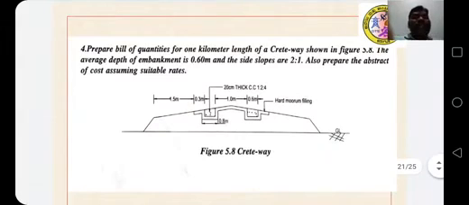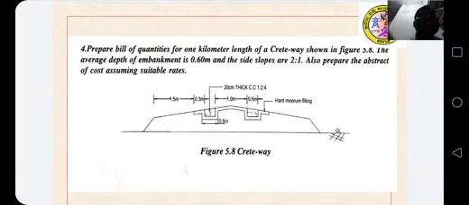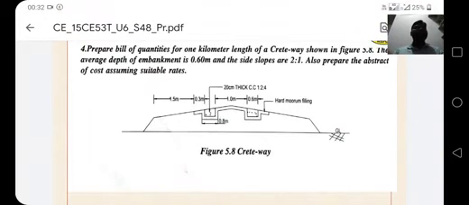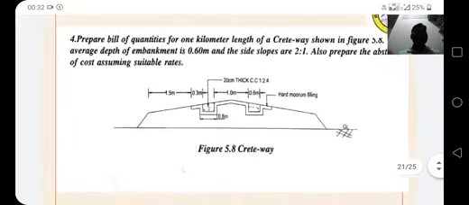Second problem: prepare bill of quantities of 1 kilometer length of causeway shown in figure. The average depth of embankment is 0.6 meter and the side slopes are 2:1. Also prepare the abstract and cost assuming suitable rates. This is the cross section of the causeway.